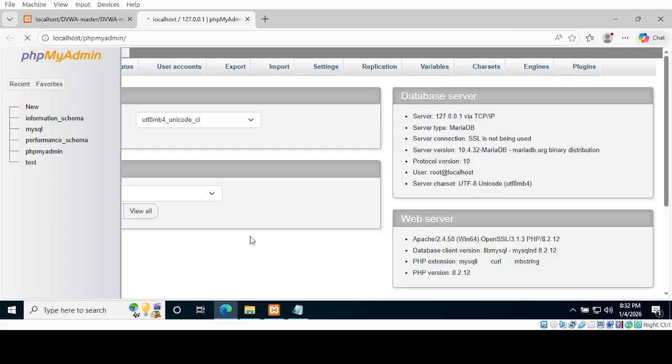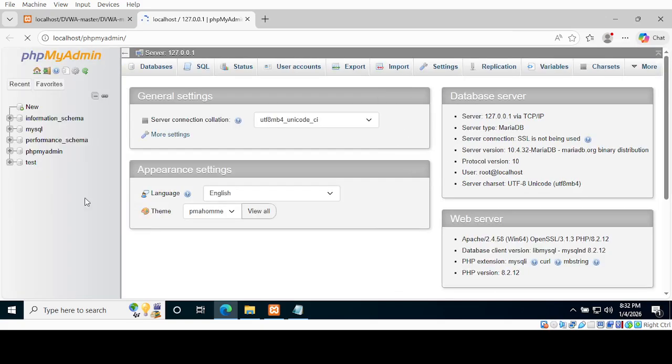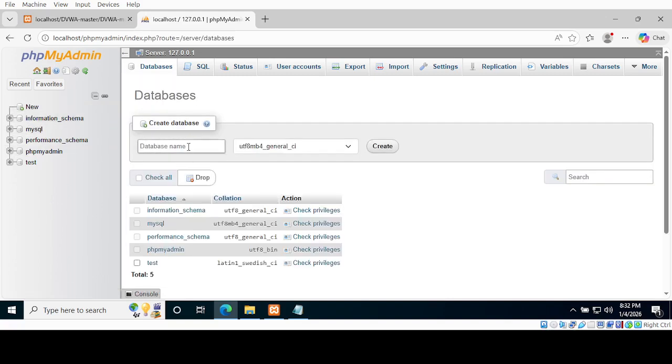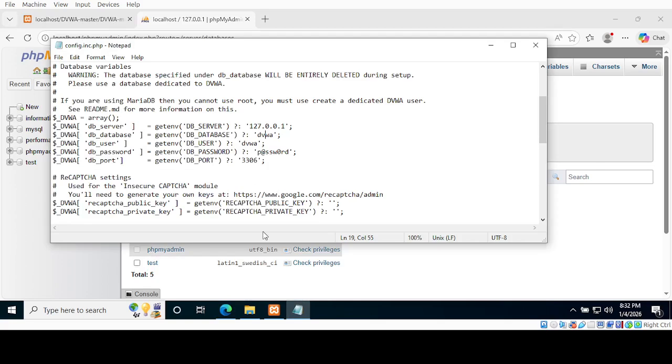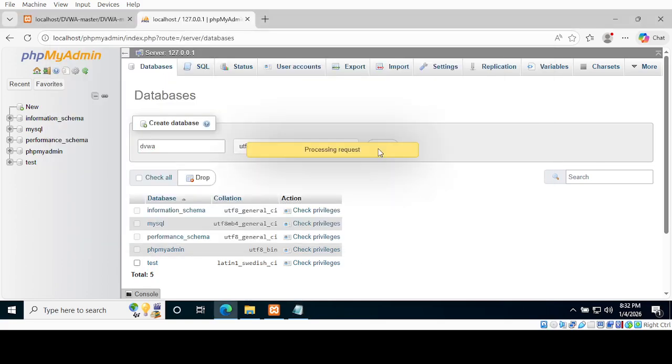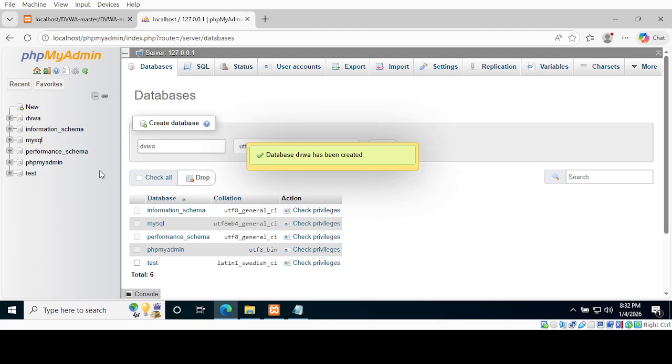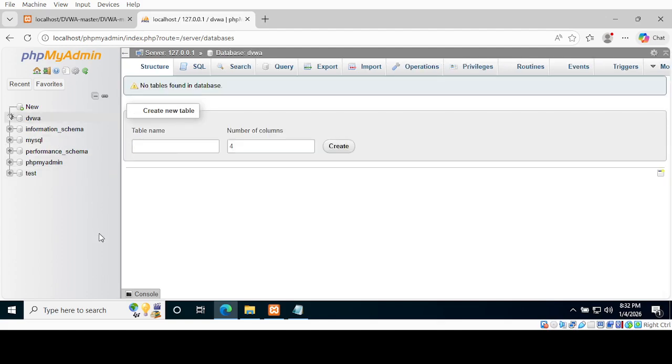It will take you to this phpMyAdmin. So we need to create a new database. Click on new, name the database. Make sure it matches the name here. Click on create.